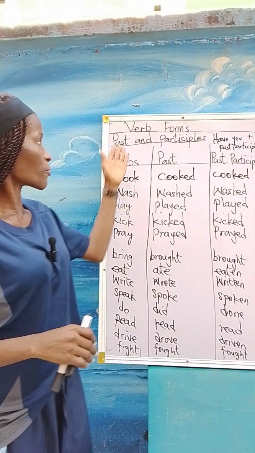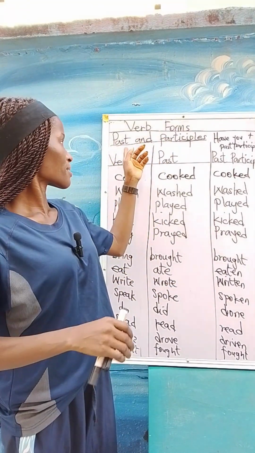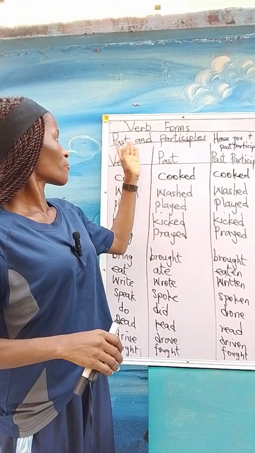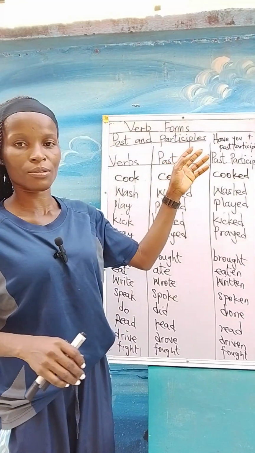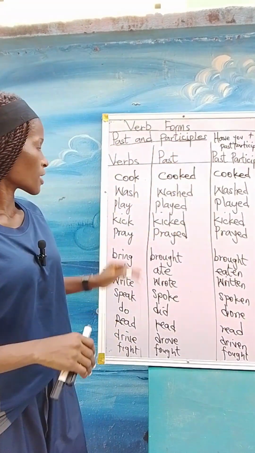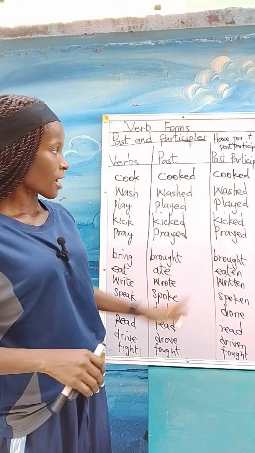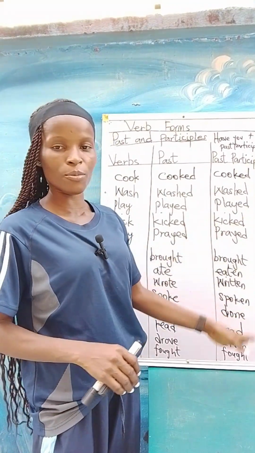On this board we have verb forms, the past and participles of verbs. These are base verbs, these are past forms, and these are participles, the third form of verbs.